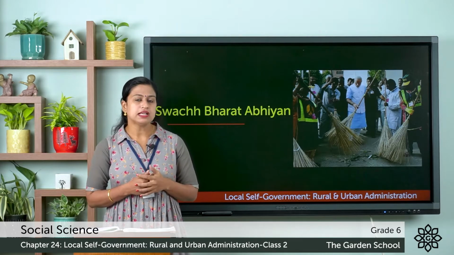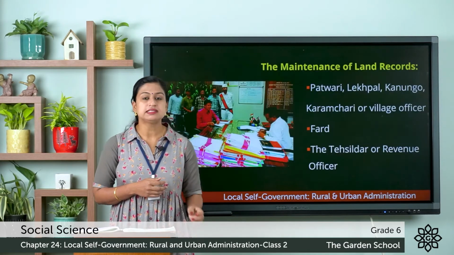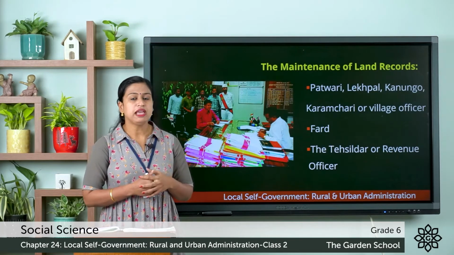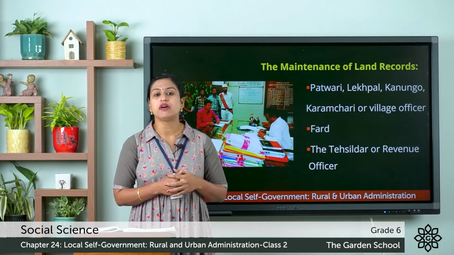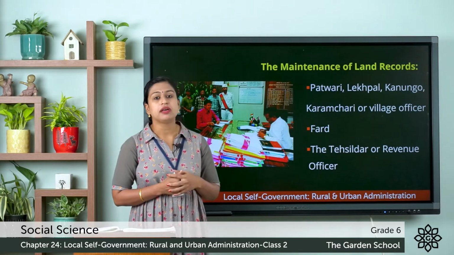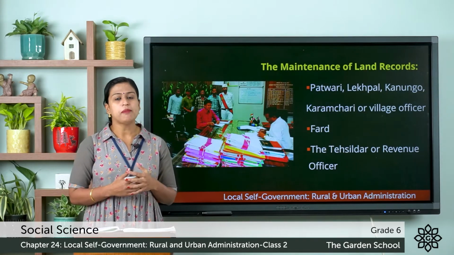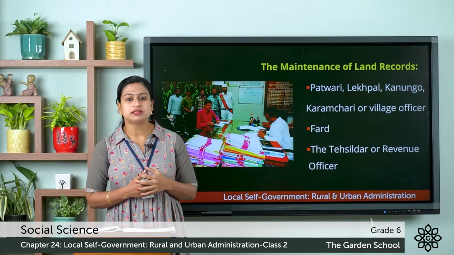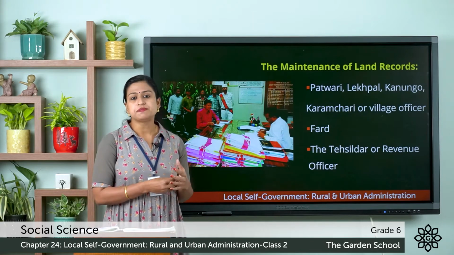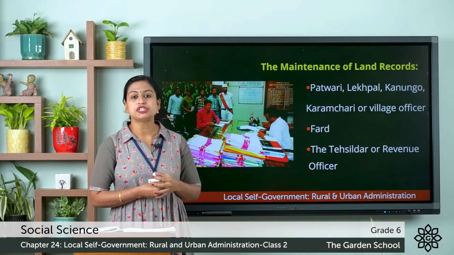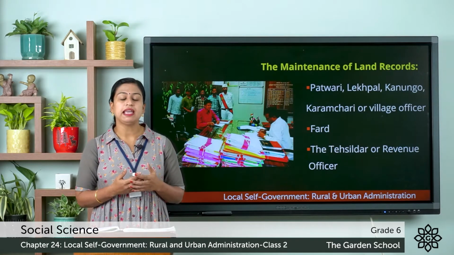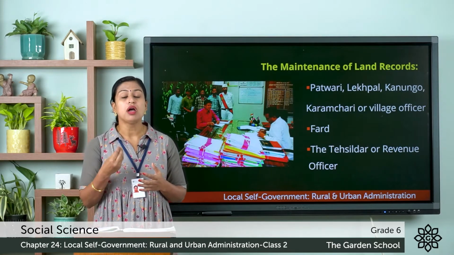And in the previous class, we were discussing about the local self-government at rural level. So here, one of the main functions of the local self-government at village level is the maintenance of land records. So here, for maintaining the land records, government has appointed an officer who keeps the records of the ownership of the land and tilling. Here tilling means preparing and cultivating land for growing crops.